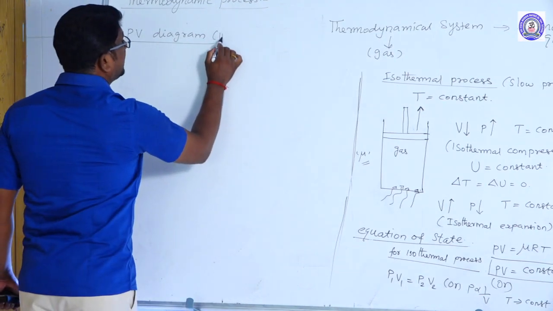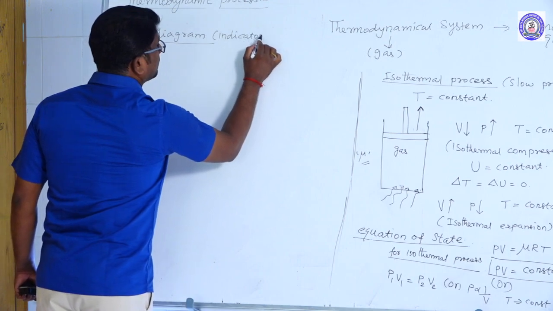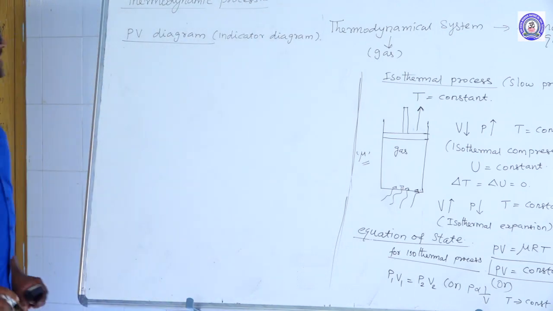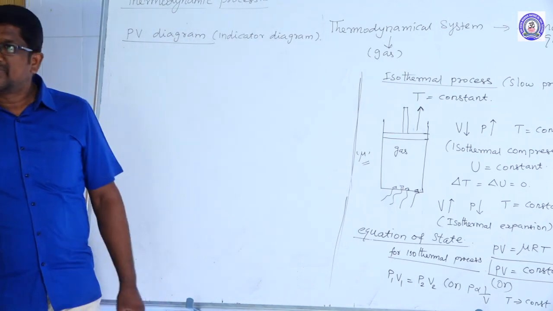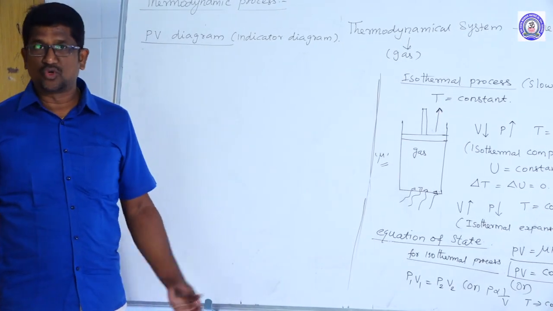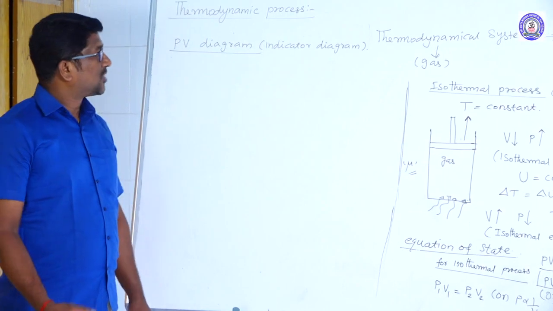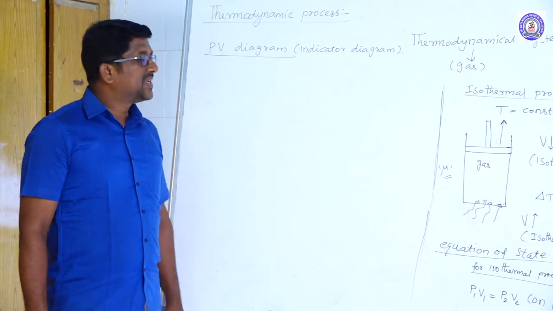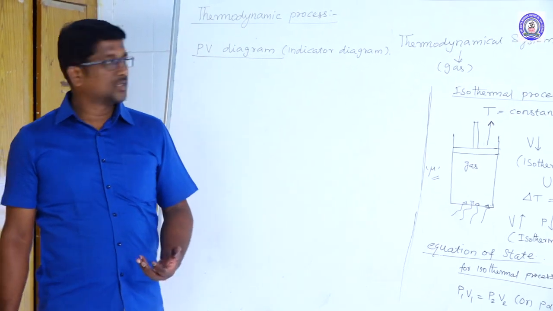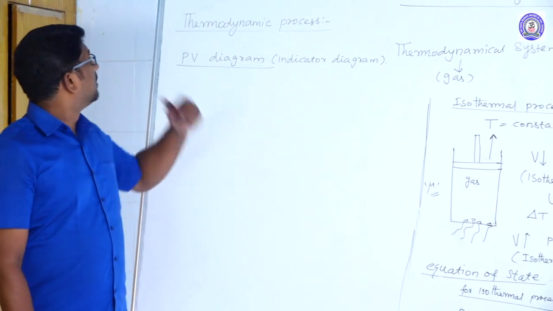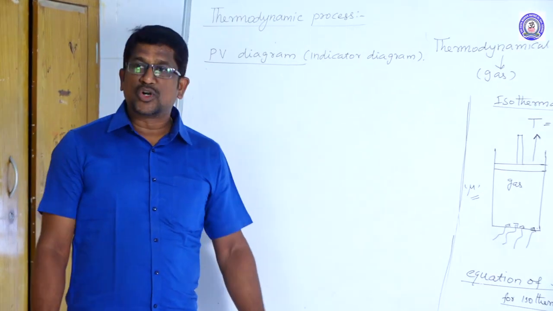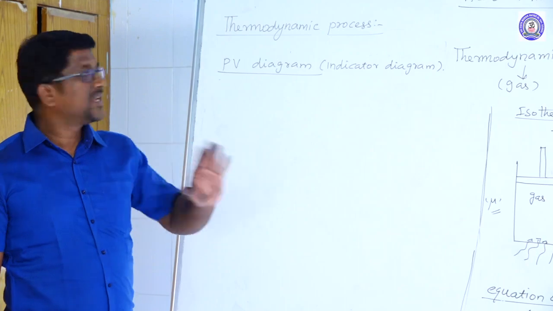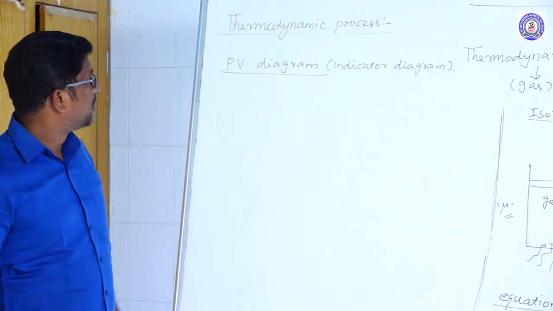The PV diagram is also called an indicator diagram. A PV diagram means a graph drawn between the pressure of the gas and the volume of the gas. The use of a PV diagram or indicator diagram is to calculate work done during a thermodynamic process, in all thermodynamic processes.